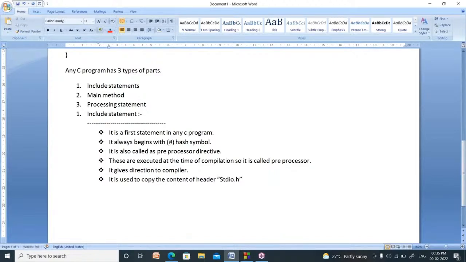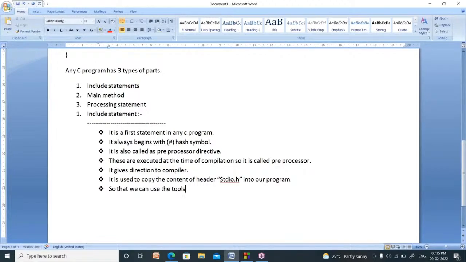Stdio.h header file into our program, right? So whenever you copy the stdio.h header file, then what happens? You can use the tools of stdio.h. Tools means printf function, scanf function.